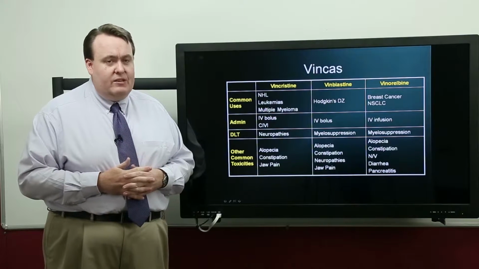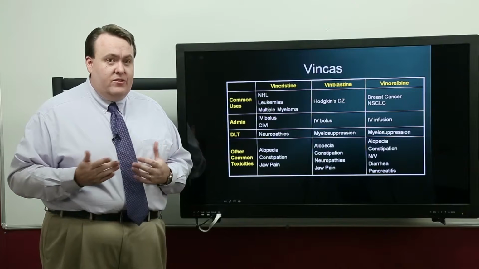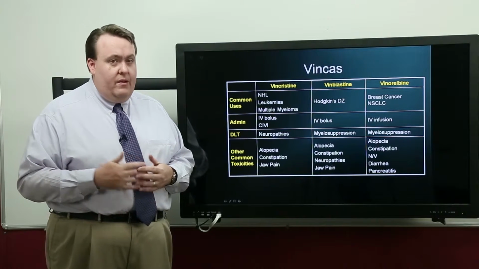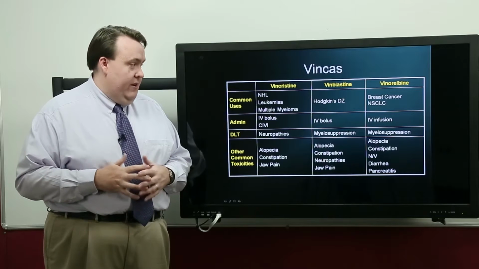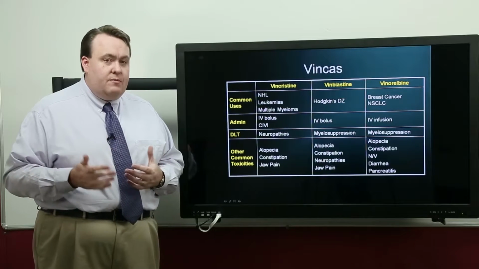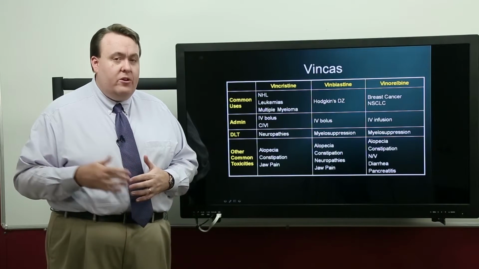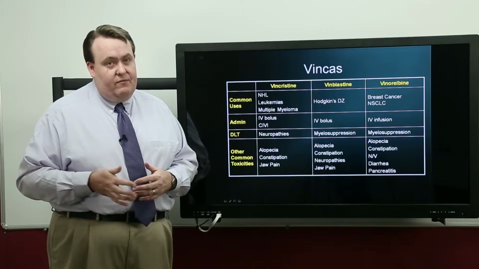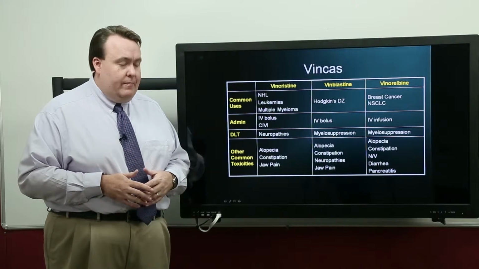Vincristine and vinblastine are very similar, used in fast-growing cancers such as acute leukemias, and in the case of vinblastine, testicular cancer. For vincristine, we also see it used in non-Hodgkin's lymphoma. In the acronym CHOP, it is actually the O, which stands for Oncovin, one of the potential brand names of vincristine. Mention that it's used in leukemias, specifically acute lymphocytic leukemia. And vincristine is also used in the treatment of multiple myeloma, which is a cancer that arises from plasma cells. Vincristine is primarily given as an intravenous bolus, but could also be administered as a continuous intravenous infusion, like when it's used in multiple myeloma.